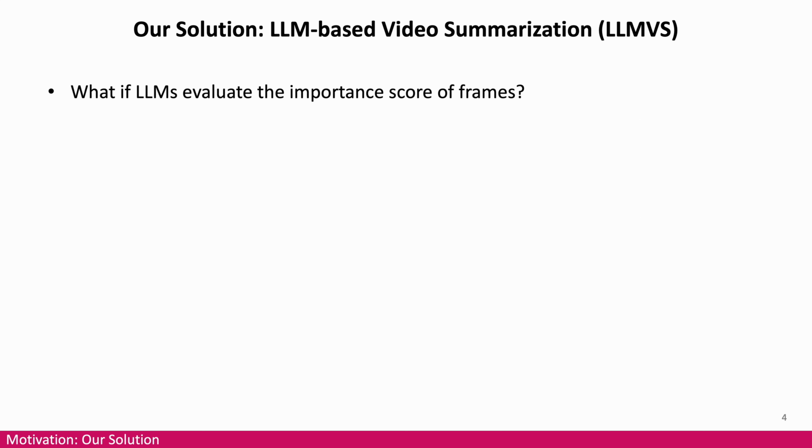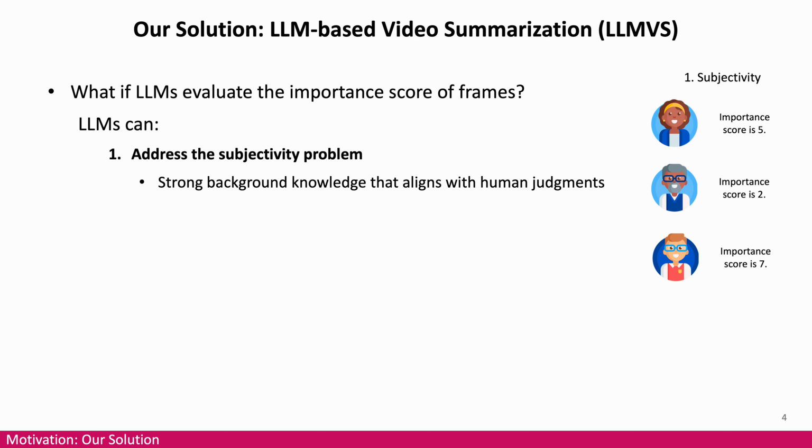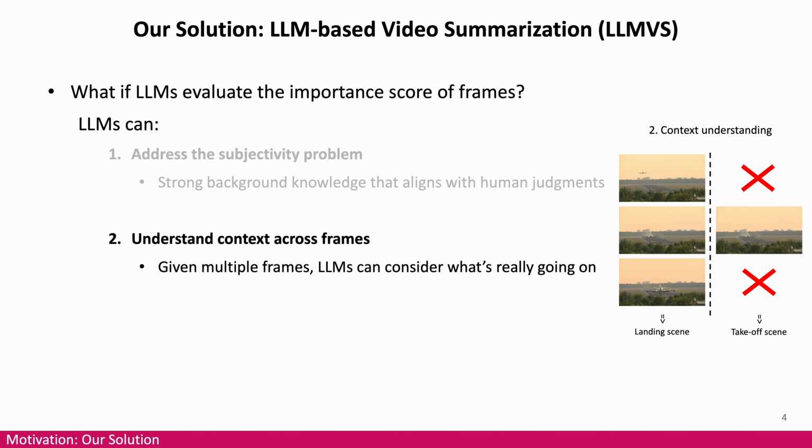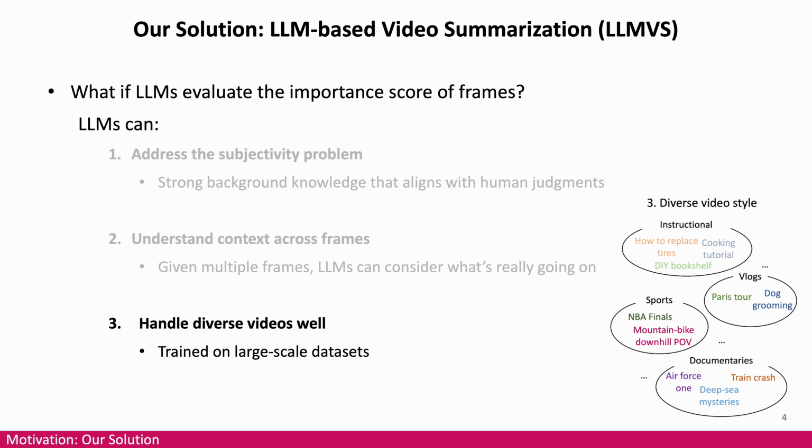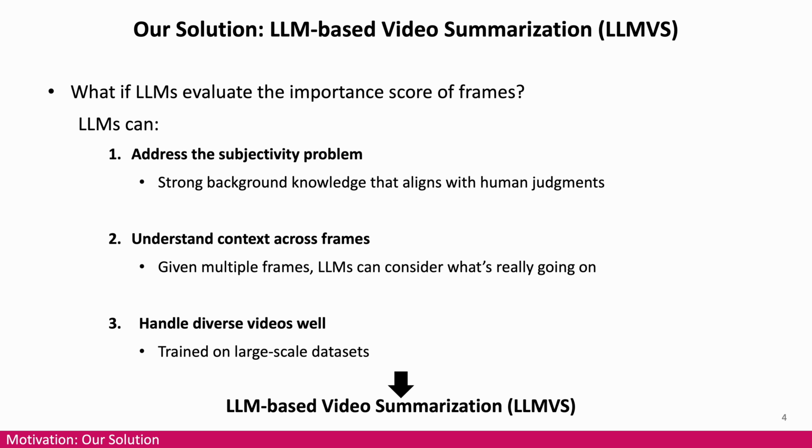However, what if large language models evaluate the importance scores of frames? LLMs can address the subjectivity problem. They have strong background knowledge, so they can give scores that most people would probably agree with. Also, LLMs can understand context across frames. If we give LLMs multiple frames, they can consider what's really going on. And LLMs can handle diverse videos well because they have been trained on large-scale datasets. So we came up with LLM-VS, our LLM-based video summarization model.